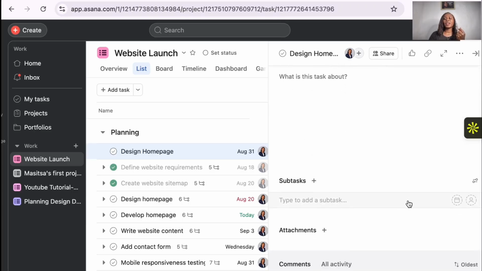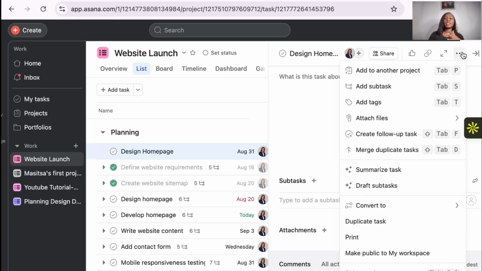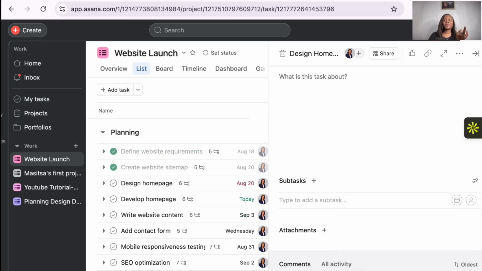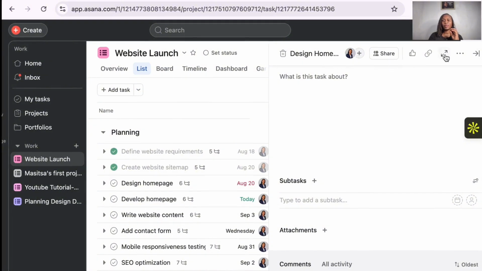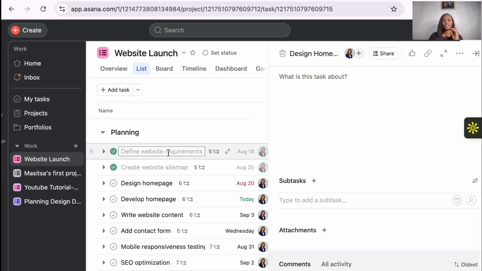All right, so now let's get to whatever I had created. So for this one, I'm going to delete it. And if I want to delete a task that I had created, maybe there was a problem in there, I'm just going to delete the task. So I'll delete the task right here. Okay, so that one is gone. Now, I want to come and show you what I was doing.